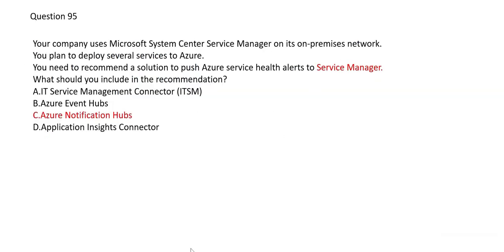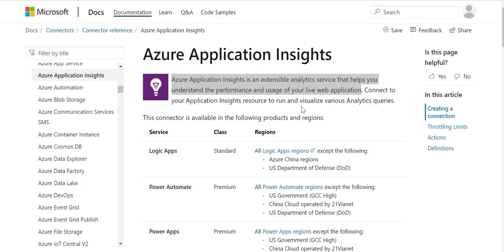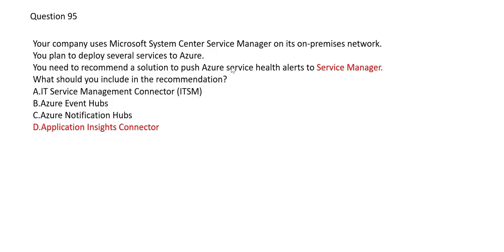Let's look at option D, application insights connector. It is an extensible analytics service. It will help you to understand the performance and usage of live web applications. Do you have a web application in this question? No. We do not have a web application in this question. We are talking about service management, and hence D is wrong. This is the final answer, and we will move forward.